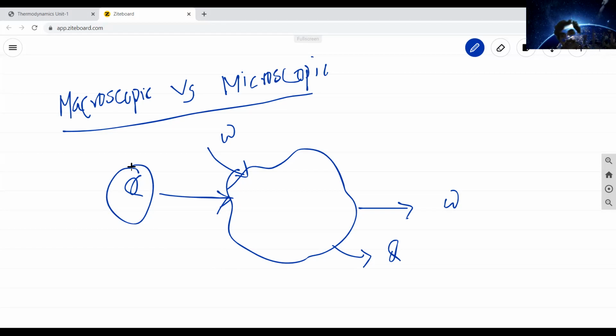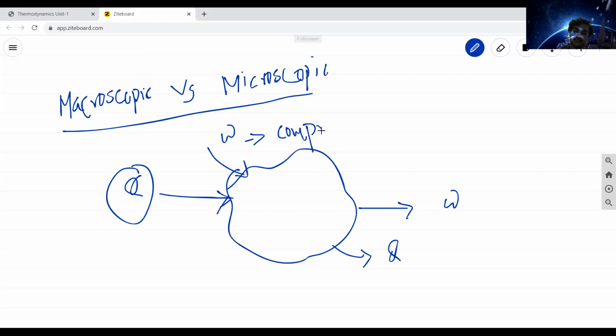Then it is converted into heat Q. This mechanical energy helps the compressor compress the gases, and high pressure and high temperature gases are released at the exit. So here, work is done on the system and heat is rejected by the system. This example is a compressor.